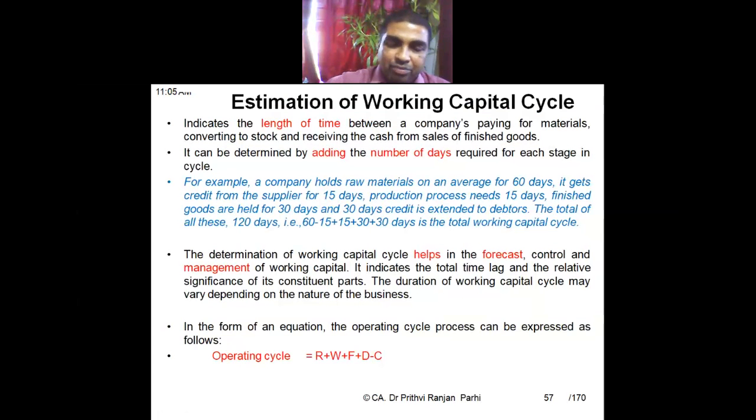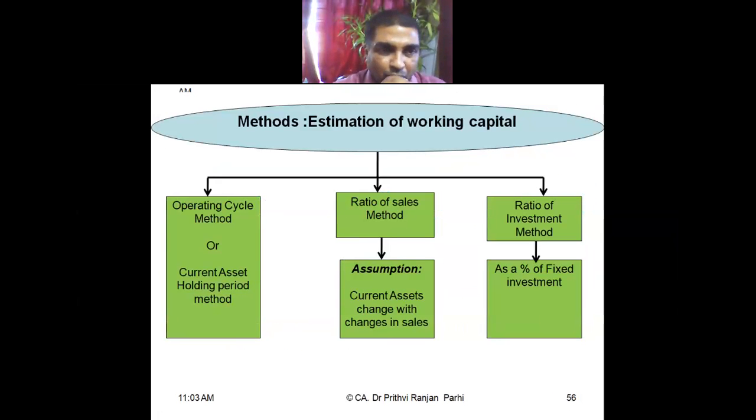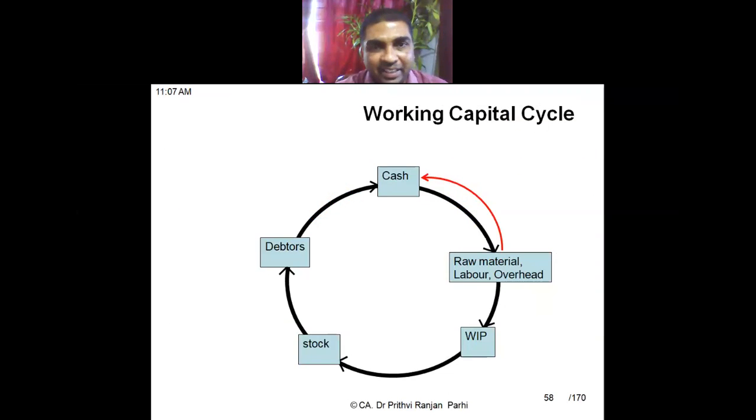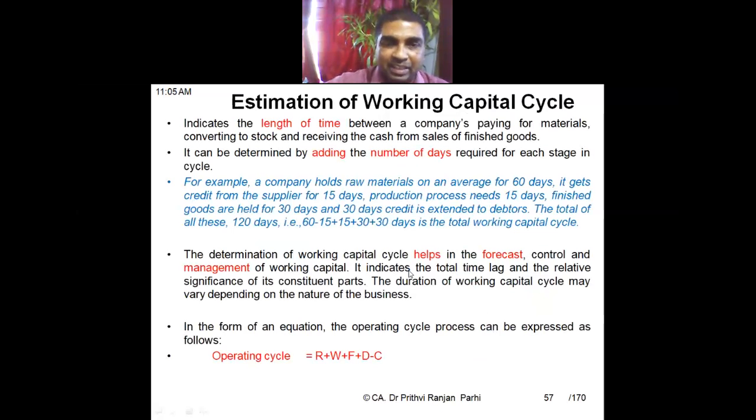Now, first method, operating cycle method. We'll be covering it in our next class. We'll be closing our session here today. Here, exactly what we do, we calculate various days involved. From cash to raw material, how many days are required. From raw material to WIP, how many days are required. From WIP to finished stock, how many days are required. From stock to debtors, how many days are required. From debtors to cash, how many days are required. We calculate that. We accordingly calculate the operating cycle.